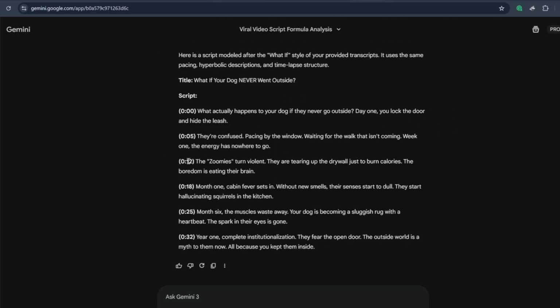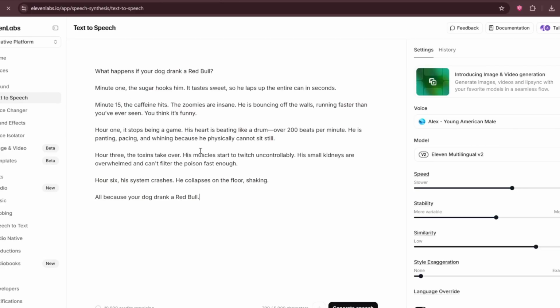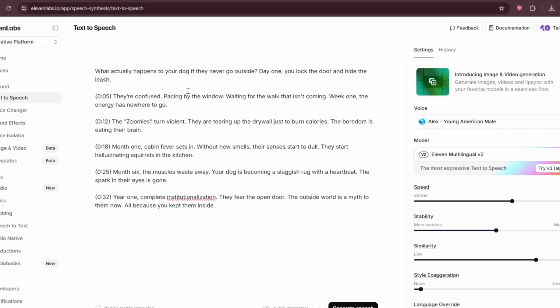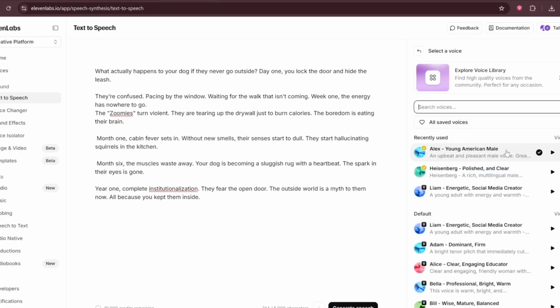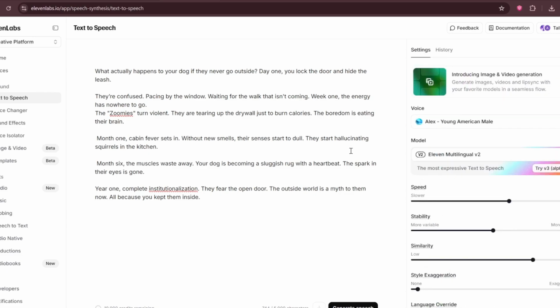Now that we have the script, the next step is to generate the voiceover. For that, we'll use ElevenLabs. We'll head over to ElevenLabs and paste the script. Now we just have to remove these timestamps from the script, and we'll select our voice. For this tutorial, I'm using Alex, and then we just have to generate it.